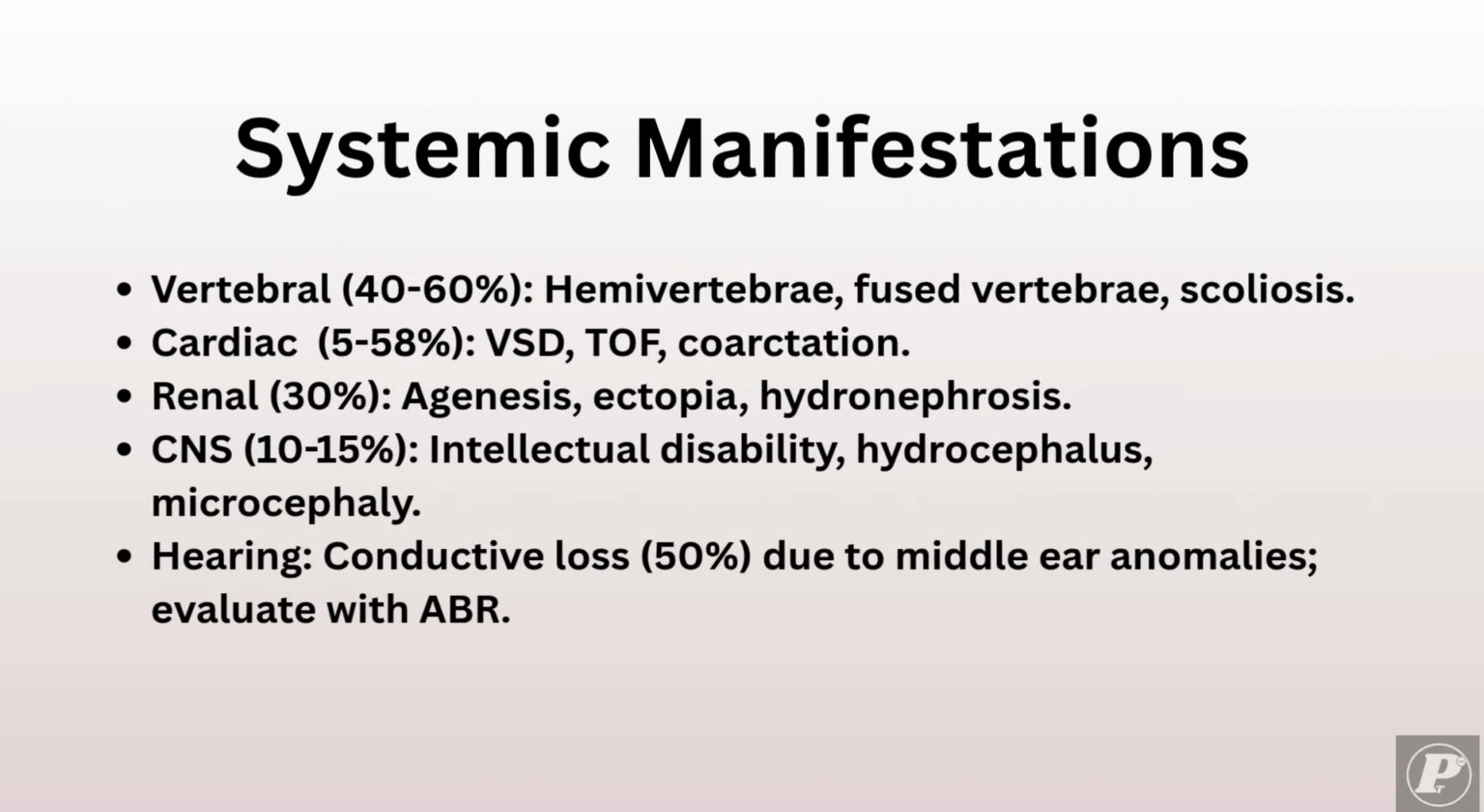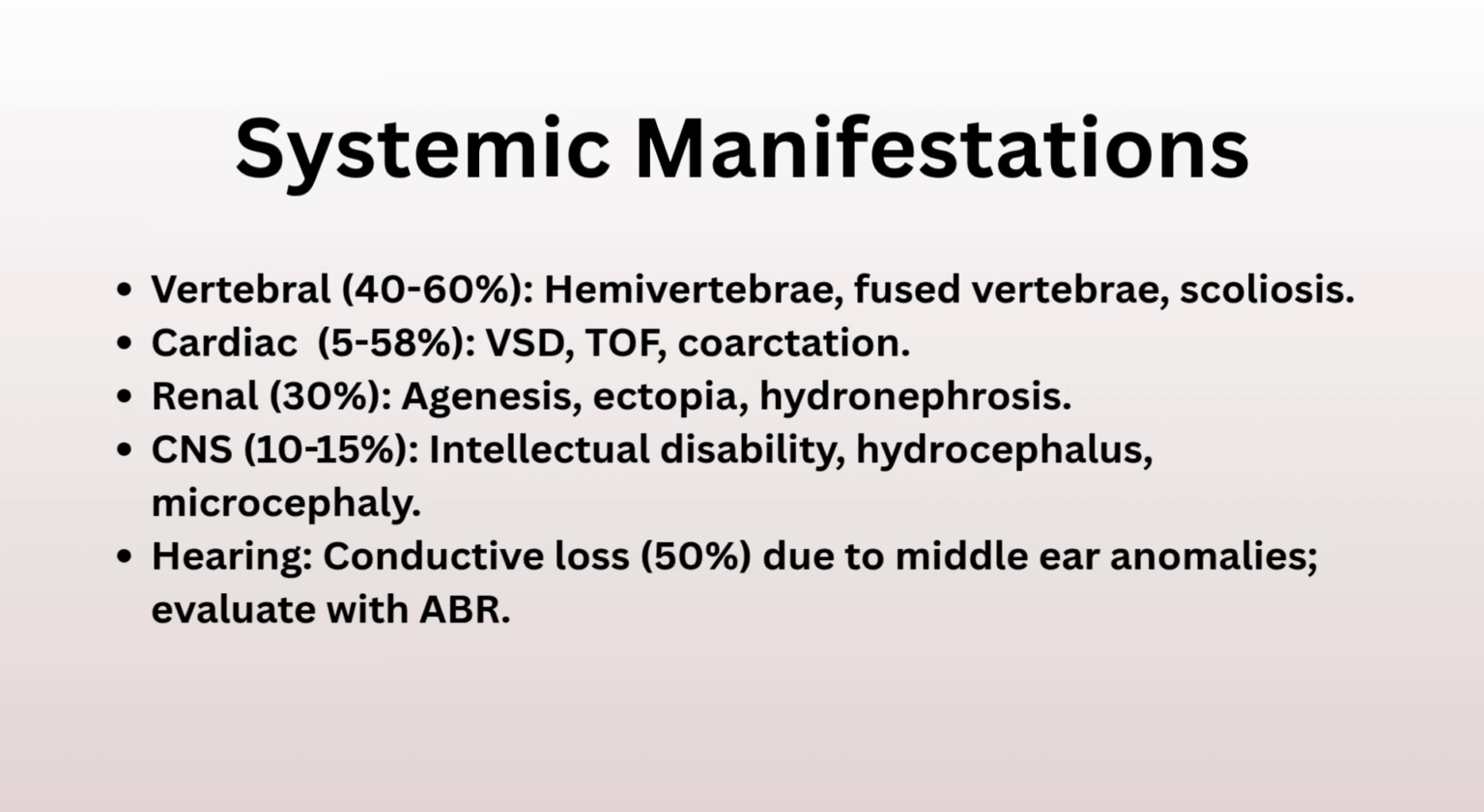Vertebral and cardiac. Vertebral anomalies occur in 40 to 60%, hemivertebrae, fused vertebrae, and scoliosis. Cardiac defects affect 5 to 58% of patients, including ventricular septal defects, tetralogy of Fallot, and coarctation of the aorta.